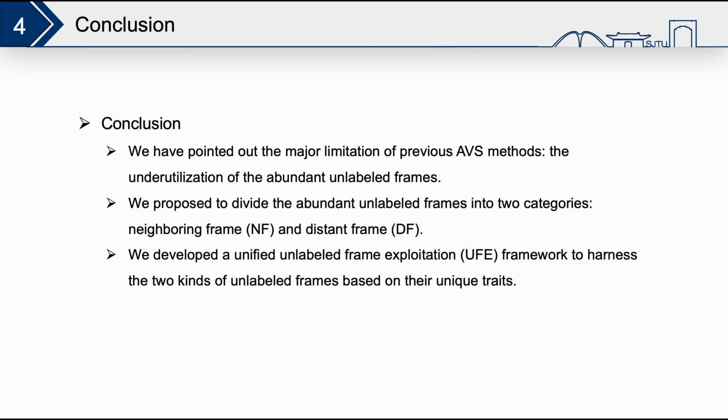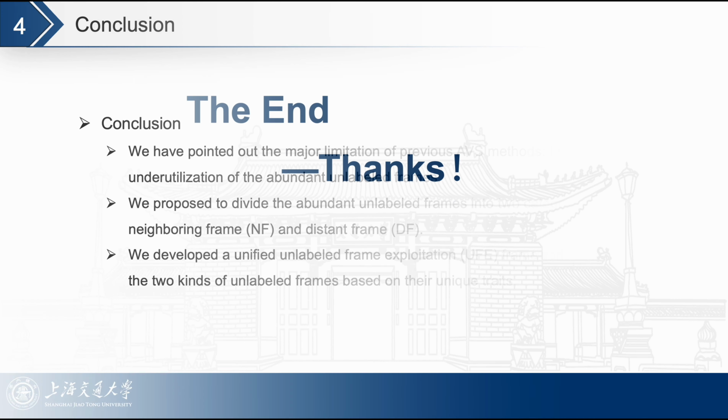In this paper, first, we have pointed out the major limitation of previous AVS methods, the underutilization of the abundant unlabeled frames. Second, we proposed a partition strategy to divide the abundant unlabeled frames into two categories, neighboring frame, NF, and distant frame, DF. Finally, we developed a unified and effective unlabeled frame exploitation, UFE, framework to harness the two kinds of unlabeled frames based on their unique traits.